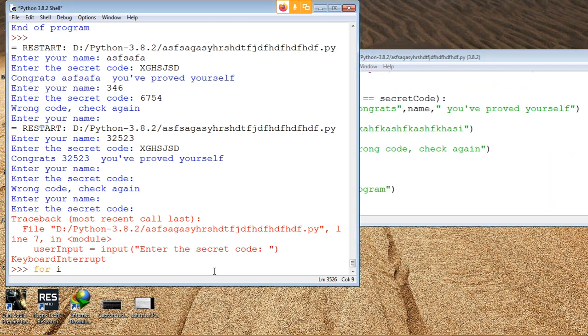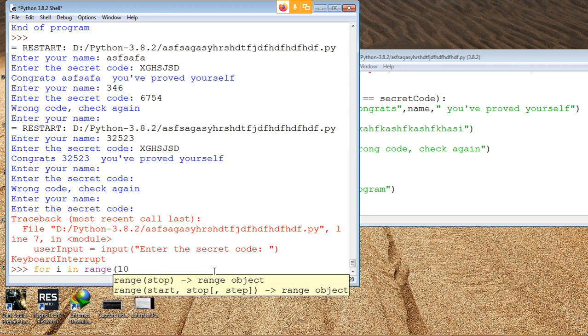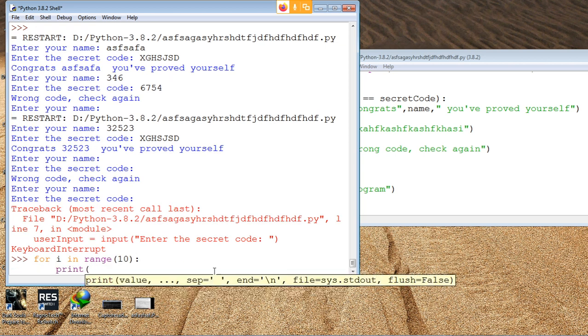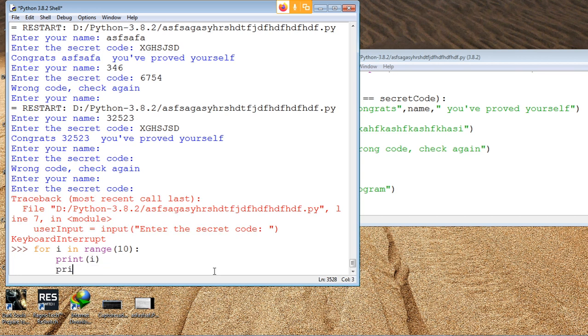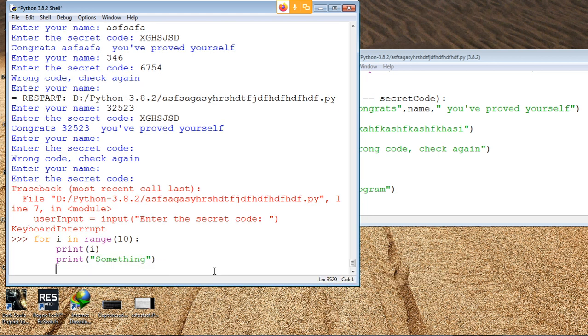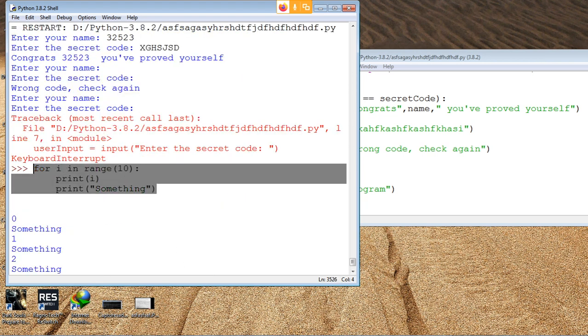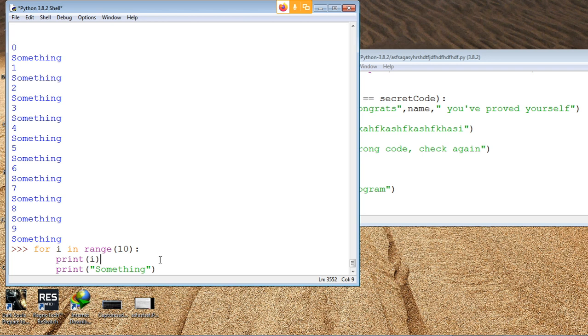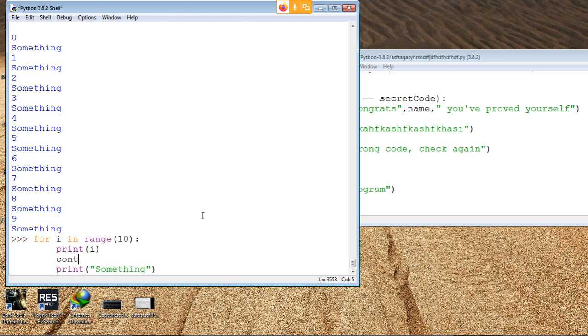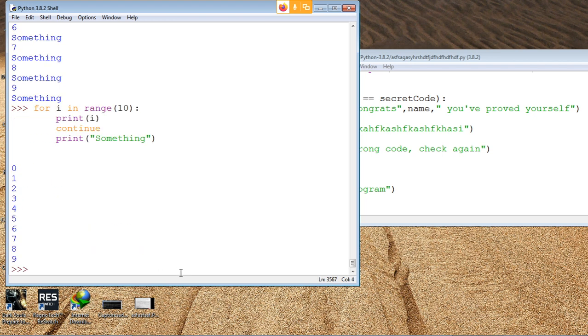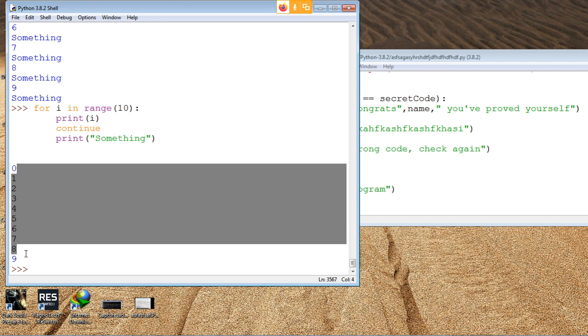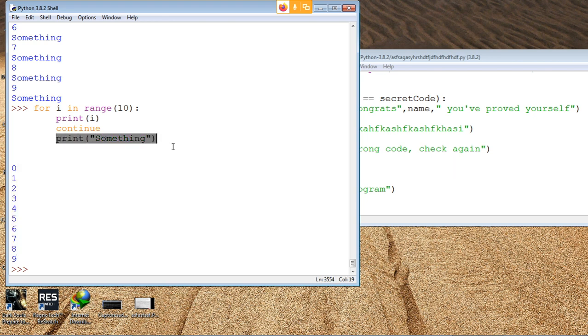So let's say I do for i in range, normal, very simple thing, and we will print i. Also after that we will print something, right? Normally, if I do this, it's going to print 0 something, 1 something, 2 something. Makes sense. But say in between these print statements, I decided to put continue. Now you see what happens. It skipped that something. That something never got printed.